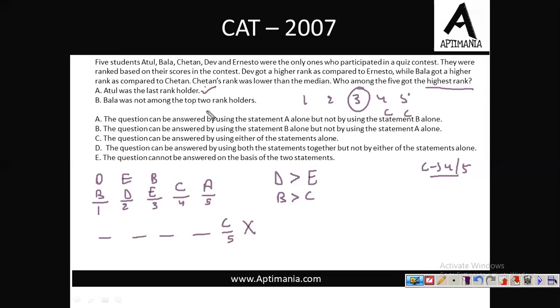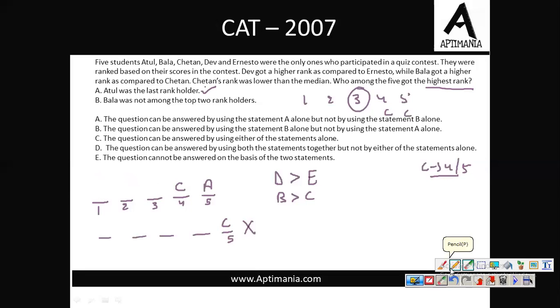Now in case B is not among the top 2 rank holders, the option with B is only one. That is, B can come on rank number 3 only. Why? Because B cannot come on first or second, and B's rank is better than that of C's rank. Now for D and E we have only one option to place them like this. So by using both the statements, we can answer this question: D was the first ranker.